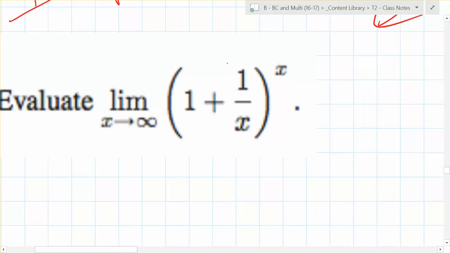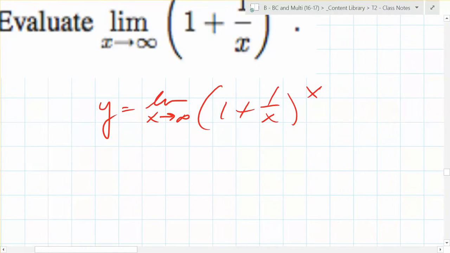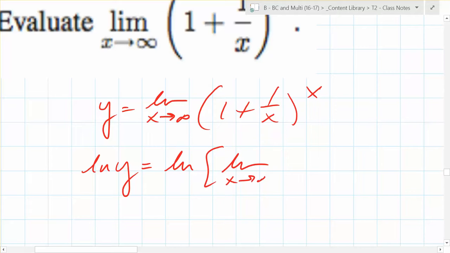So let's say we wanted to figure out what this is. y is equal to the limit as x goes to infinity of (1 plus 1 over x) to the x. What do I take on both sides? ln. Can you do this with regular log? You can. I firmly believe we use ln a lot because it's 2 letters instead of 3. I'm not kidding.